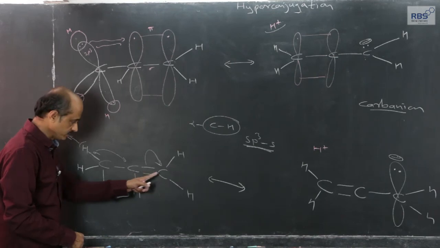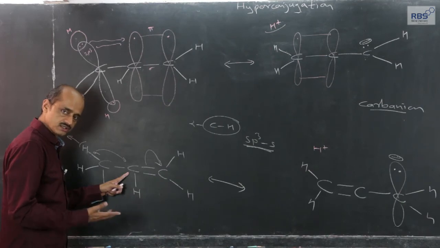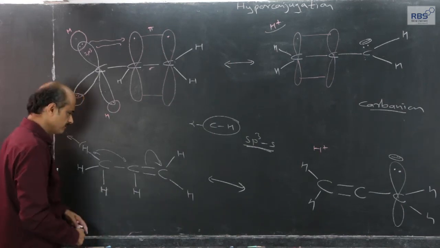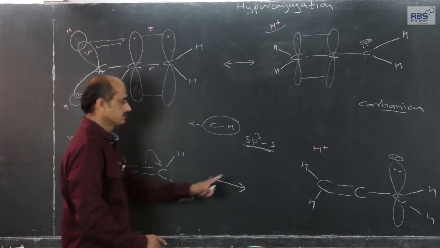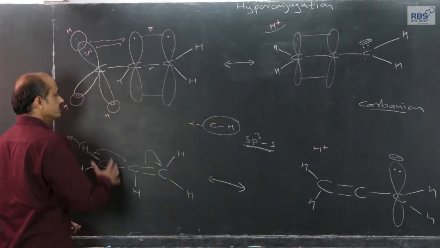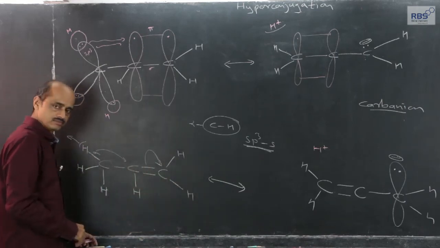If there is a double bond between two carbon atoms, it is sp2 hybridized. sp2 is planar, with 3 hybrid orbitals in a plane making angles of 120, 120, 120, the same explanation. So there are 3 hyperconjugation forms, one I have shown, and because of 3 hyperconjugation forms, the propene molecule becomes stable.